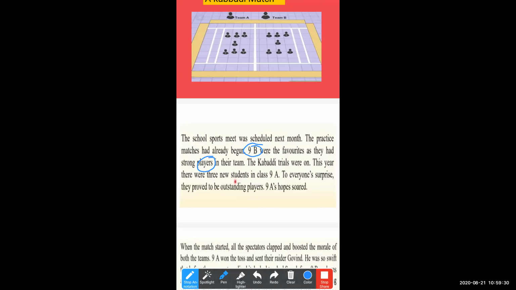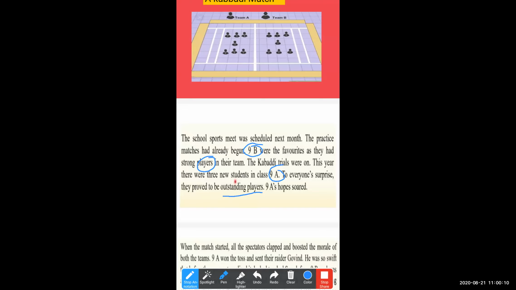But this year there is a change in ninth A. What is the change in ninth A? There are 3 new students, and these 3 new students are outstanding players. They are very good players. They know the strategy, how to play the game, the rules and regulations, and they have presence of mind. Overall, these qualities show they are outstanding players. So this year, 9A also hopes that they can win the match.